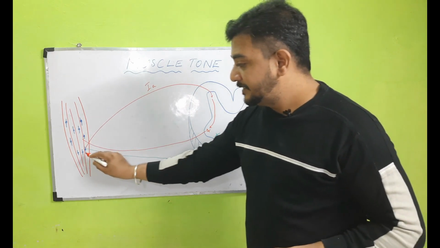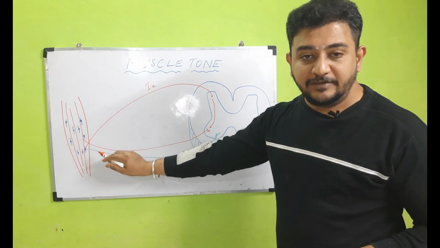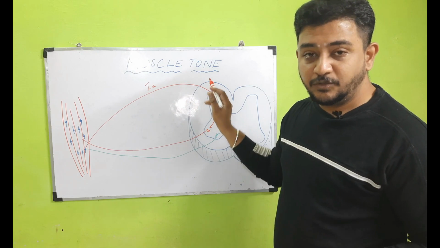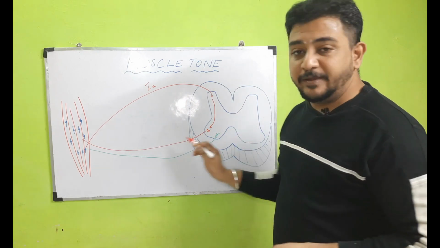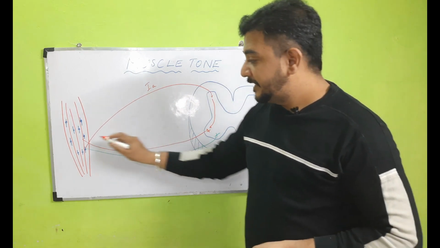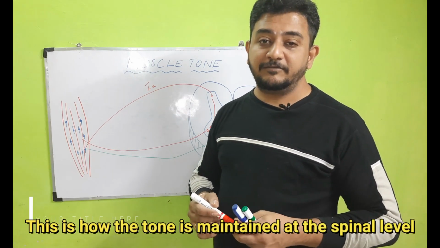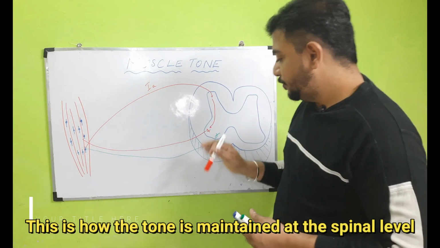So a small discharge to the muscle spindle will invariably activate the stretch reflex, the reflex that maintains the tone, and contract the extrafusal muscle fibers. So this is how the tone is maintained.